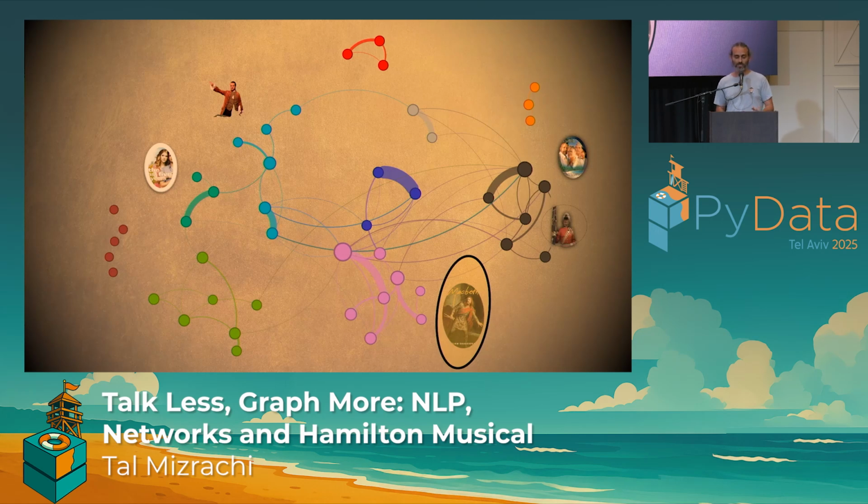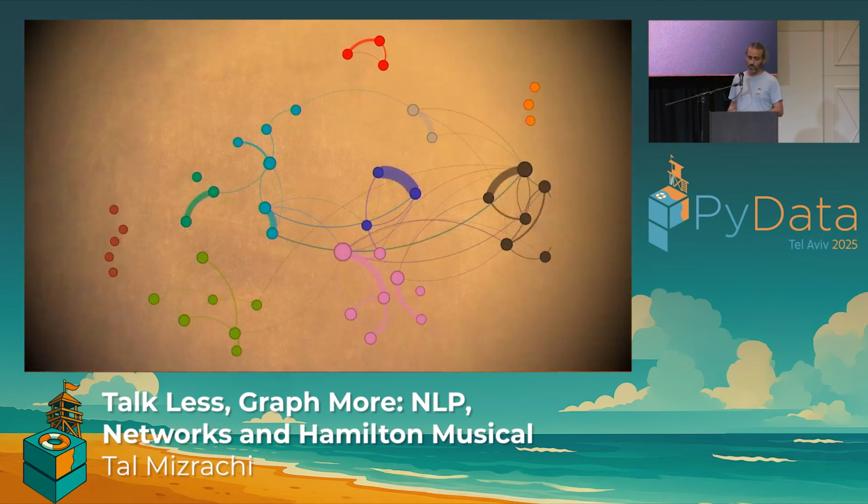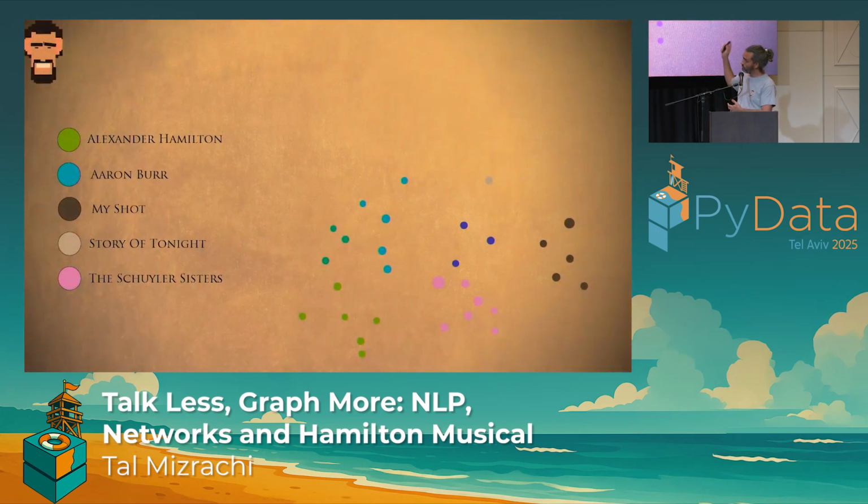And that leads me to looking at the progression of information throughout the musical. Okay? So let's see. This is progression. Let's consider the musical as a directed graph. So this is our graph. We want to take a good look at the main body of the musical, right? Only the main body. And we'll drop the nodes. We'll have these 5 songs. Now, these 5 songs open up the musical because they are not interconnected in any way between one another, okay?